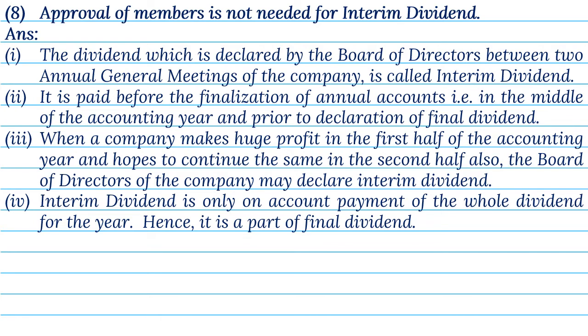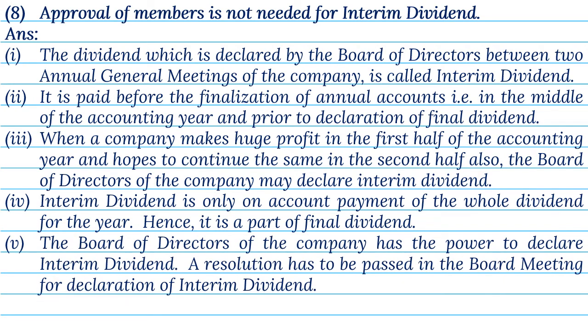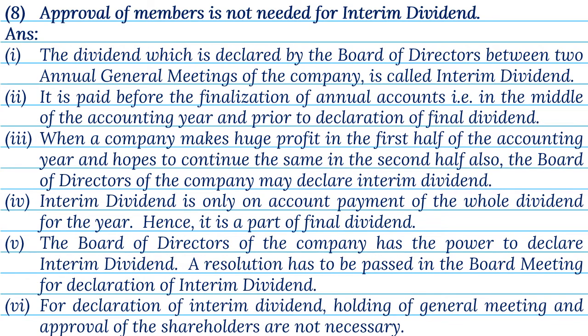Hence, it is a part of final dividend. 5. The Board of Directors of the company has the power to declare interim dividend. A resolution has to be passed in the board meeting for declaration of interim dividend. 6. For declaration of interim dividend, holding of general meeting and approval of the shareholders are not necessary.